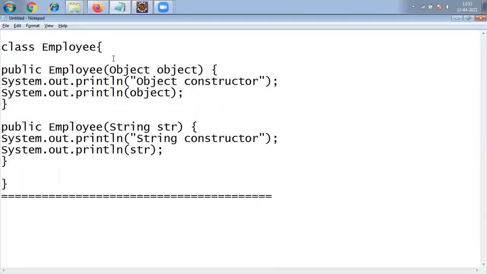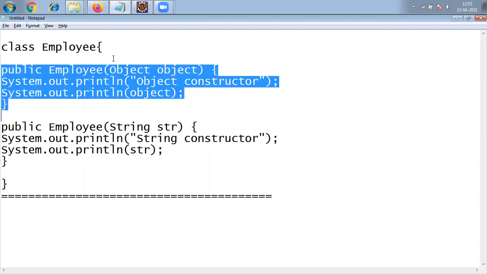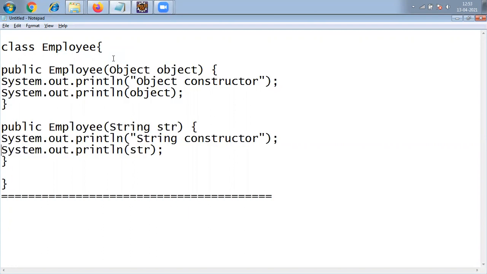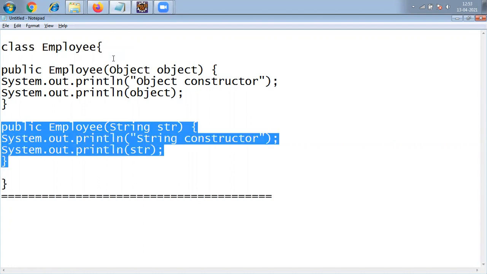In this video, I am going to discuss one interview question on constructor overloading. See here, friends, I have one class. The name of the class is Employee. This class has two constructors, both are one-argument constructors, but the types are different. The first one is an Object type constructor, the second one is a String argument constructor.